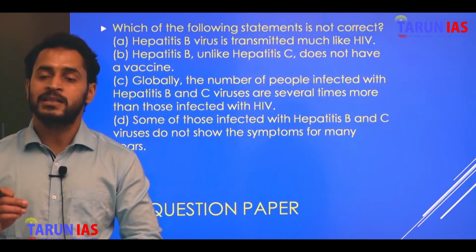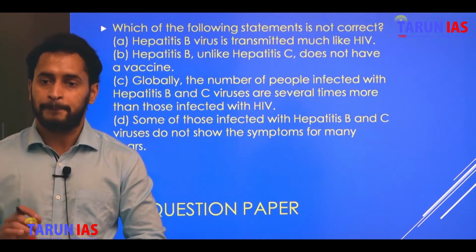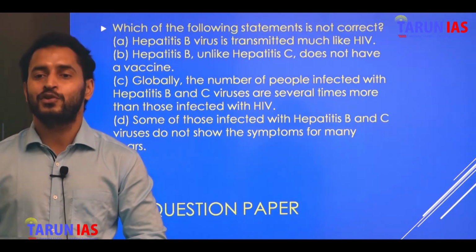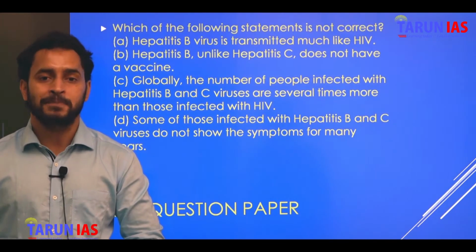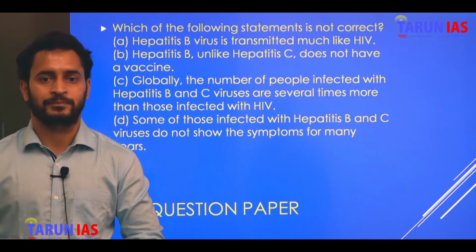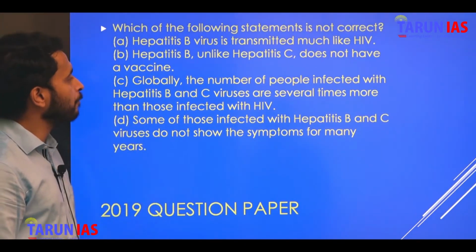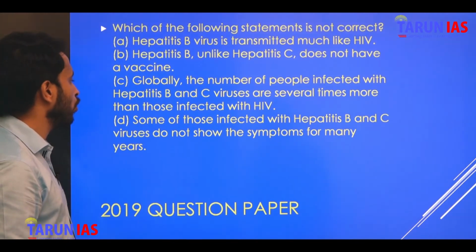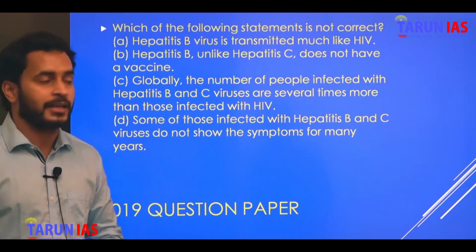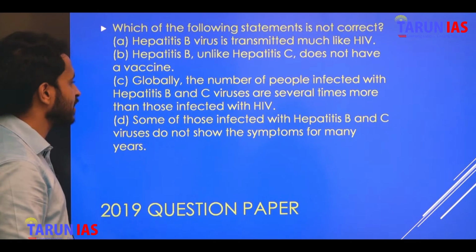And there are various degrees of hepatitis: A, B, C and so on. But most commonly in India, the most common kind of hepatitis is either hepatitis A, hepatitis B or hepatitis C, right? Third, globally the number of people infected with the hepatitis B and C viruses is several times more than those infected with HIV. Some of those infected with the hepatitis B and hepatitis C virus do not show symptoms for many years.